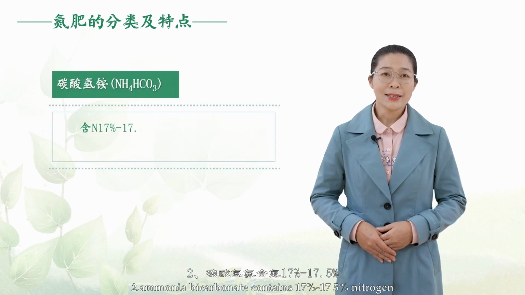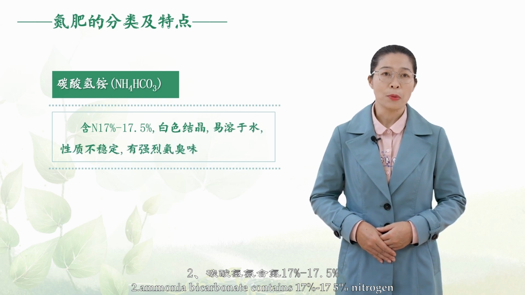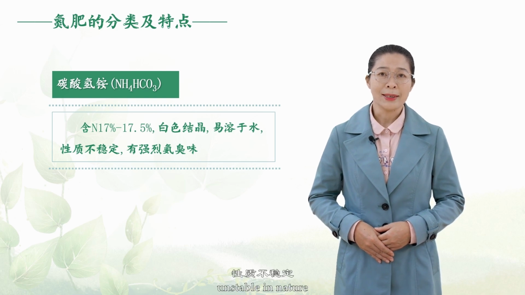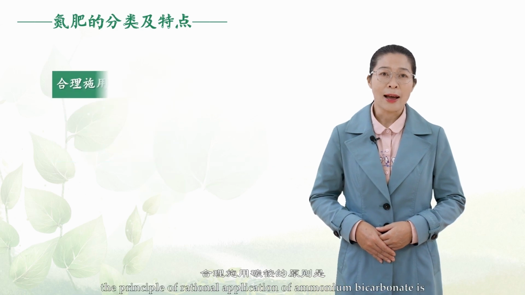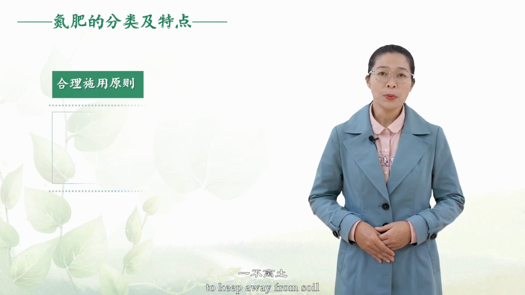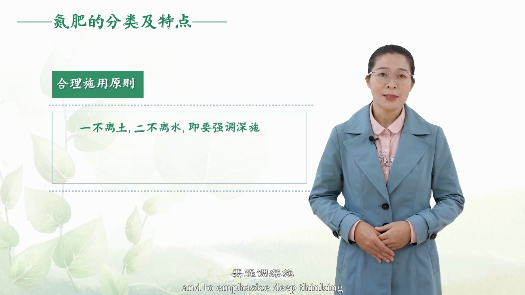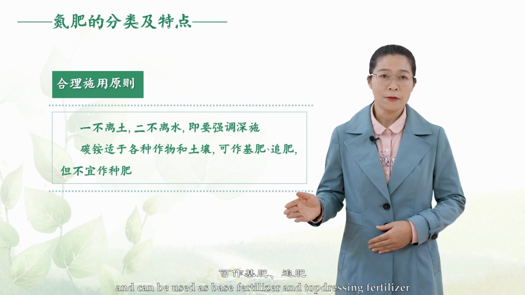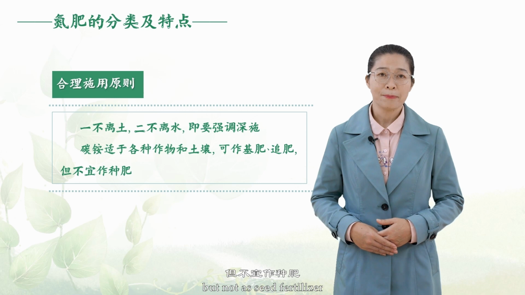2. Ammonium bicarbonate contains 17% to 17.5% nitrogen. White crystals are soluble in water, unstable in nature, and have strong ammonia odor. The principle of rational application of ammonium bicarbonate is to keep away from soil and water and to emphasize deep application. Ammonium bicarbonate is suitable for all kinds of crops and soil and can be used as base fertilizer and top dressing fertilizer, but not as seed fertilizer.